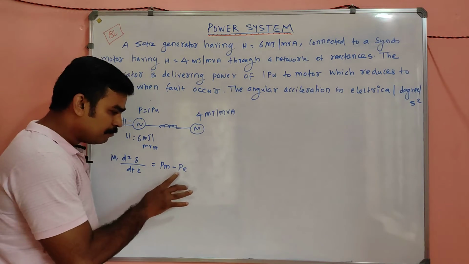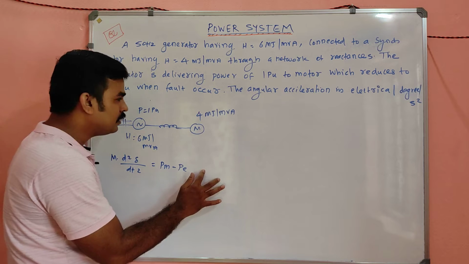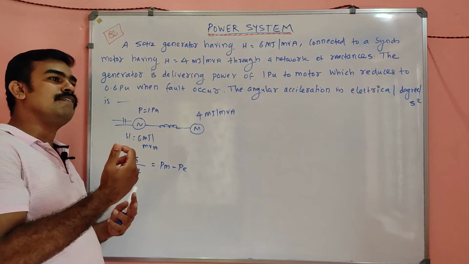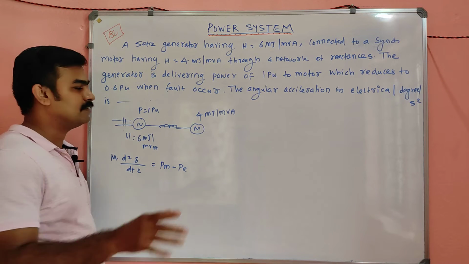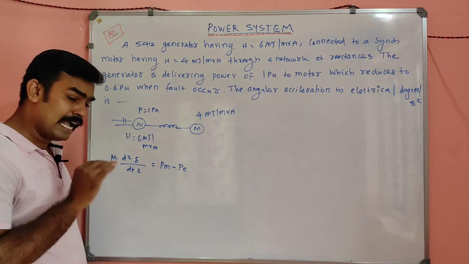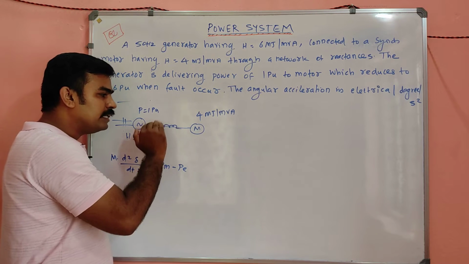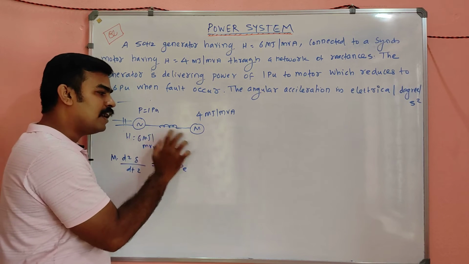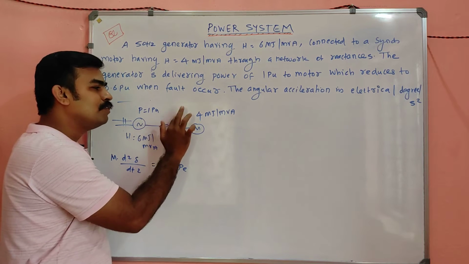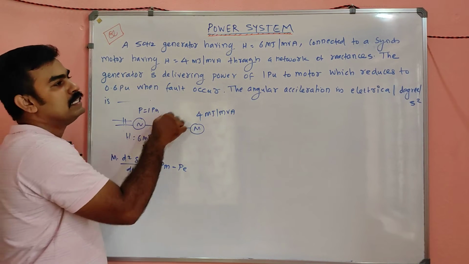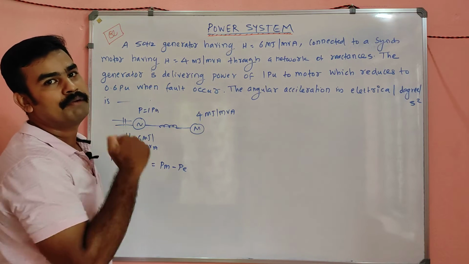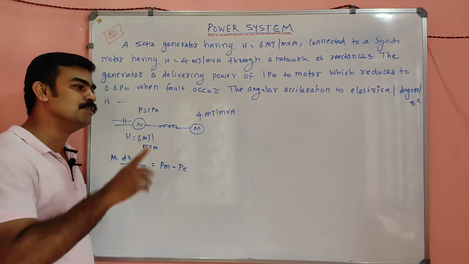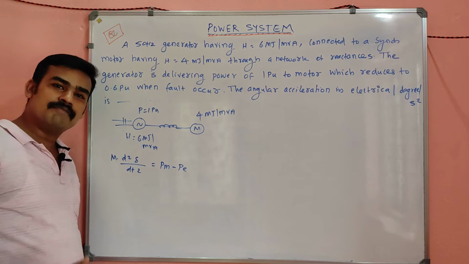Okay, so Pm minus Pe, initially there will not be any acceleration. It is continuously delivering power of 1 per unit, and continuously receiving power of 1 per unit, if losses are neglected in the transmission line. And suddenly if some fault occurs on the electrical side, not on the generator side, the electrical output will be reduced to 0.6 per unit. Per unit values are very easy to handle, like 1.6, 0.3 and so on. You don't have to multiply long terms. It is very easy actually.